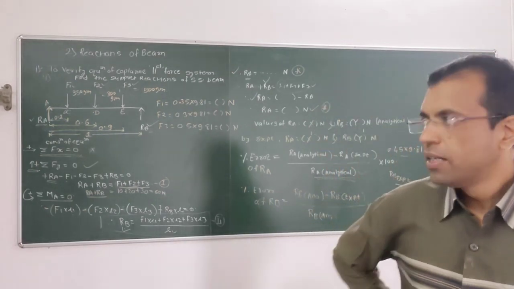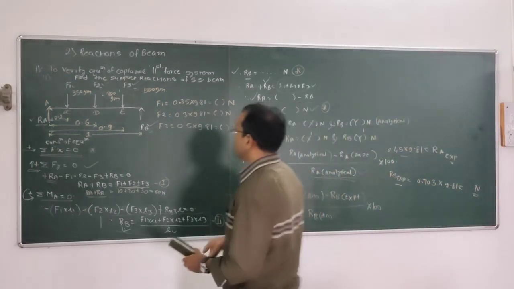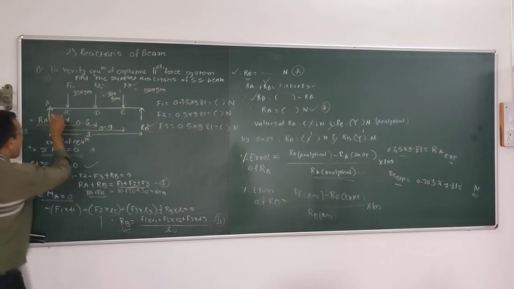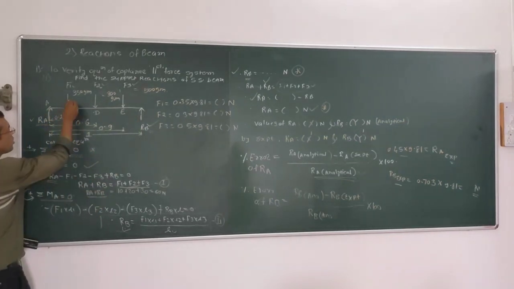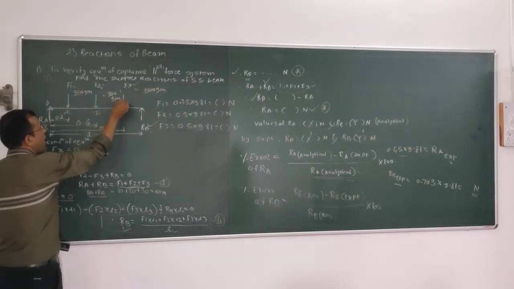So here a simply supported beam is there. The beam is supported at end A and at end B, subjected to 3 point loads F1, F2, F3.